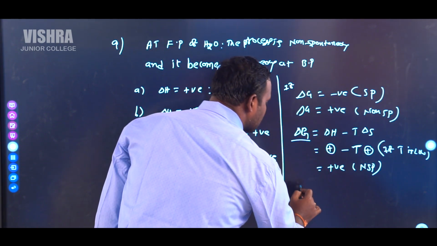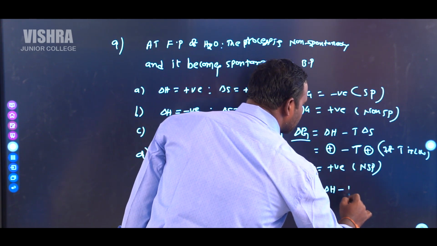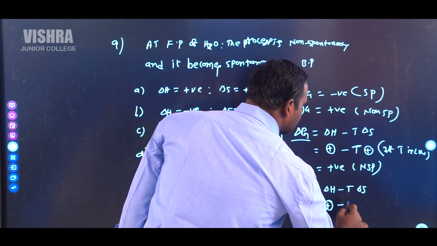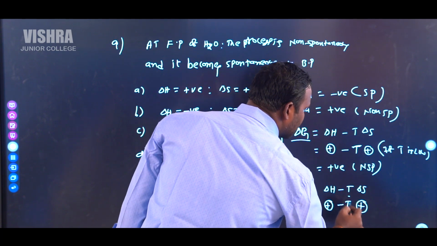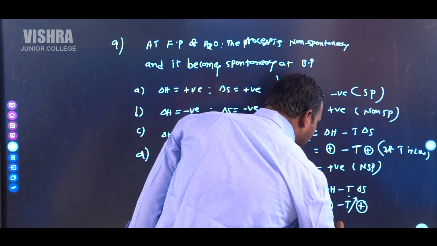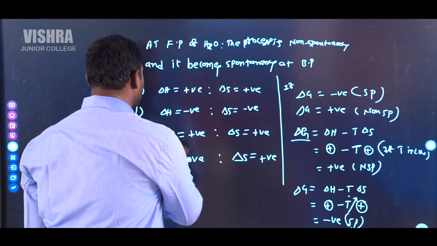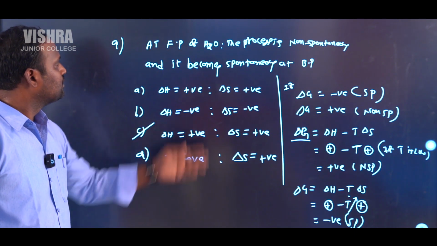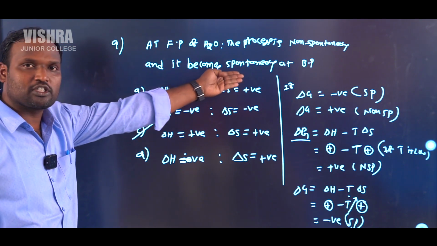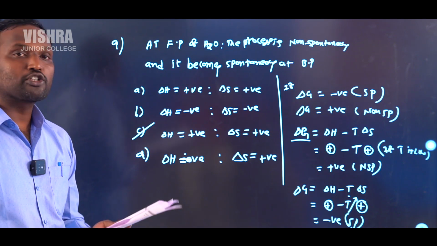So this is non-spontaneous. If the temperature is high, then in this case delta H is positive and T delta S is also positive, but the temperature is high. Whenever the temperature is high, then the delta G sign becomes negative. So in this case it is spontaneous. So whenever delta H and delta S are both positive, the freezing process becomes non-spontaneous and the boiling process becomes spontaneous. Next question.